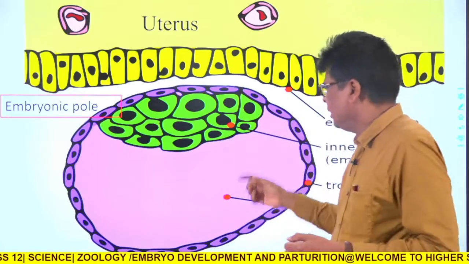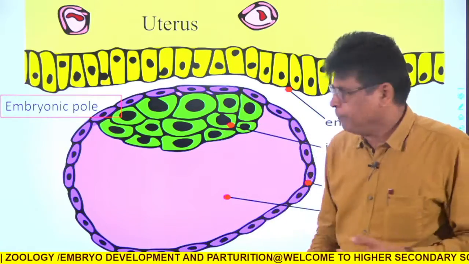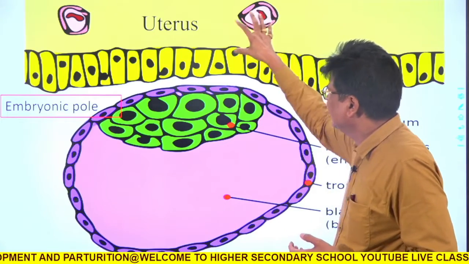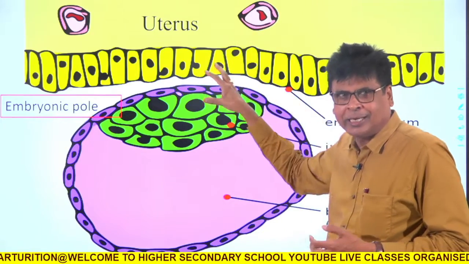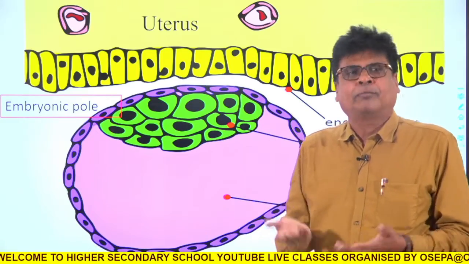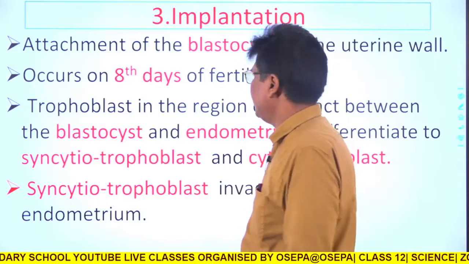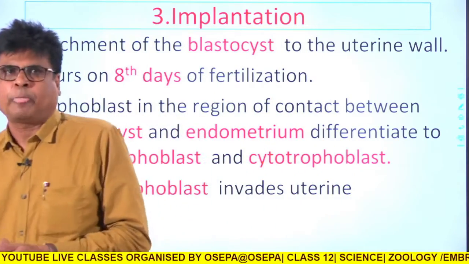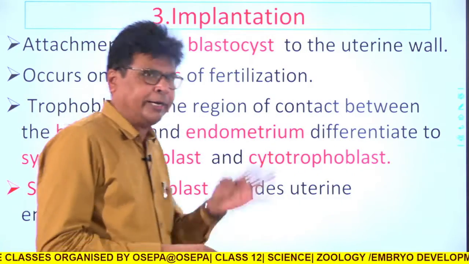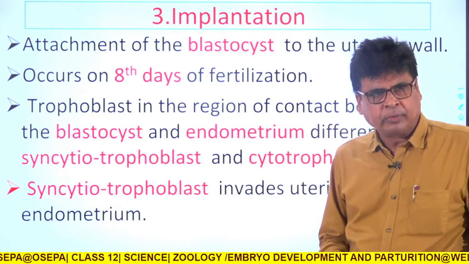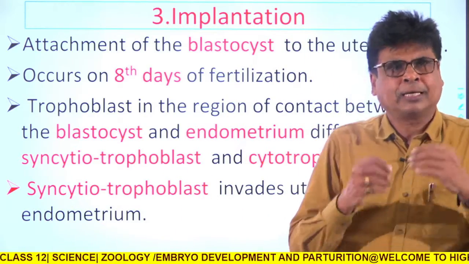So finally, this blastula will be implanted in the uterus so that it will grow further and go through successive divisions. So this is all about the zygote. Up to this I discussed that fertilization occurs, the zygote forms, and the zygote undergoes cleavage.